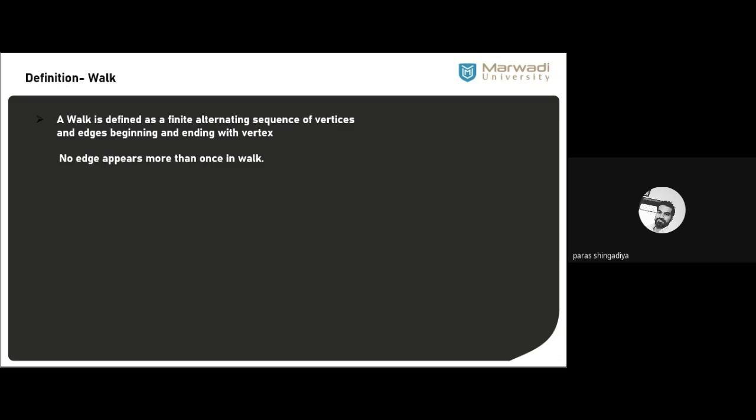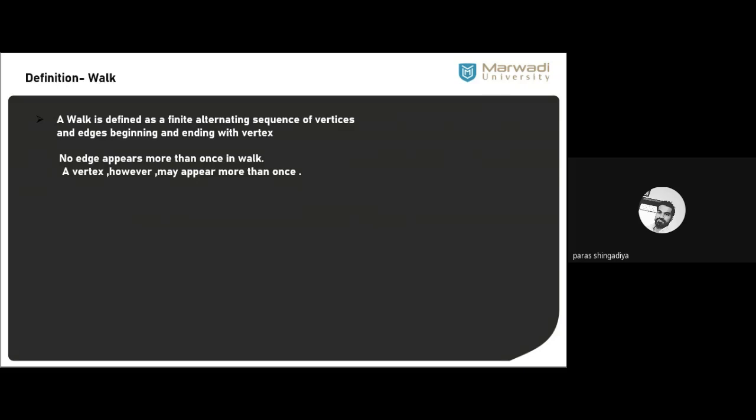No edge appears more than once. You cannot use any edge more than one time. The next condition is that a vertex can appear more than once. You can visit a place again by using another road, another route. So a vertex can appear more than once, but an edge will appear only one time.